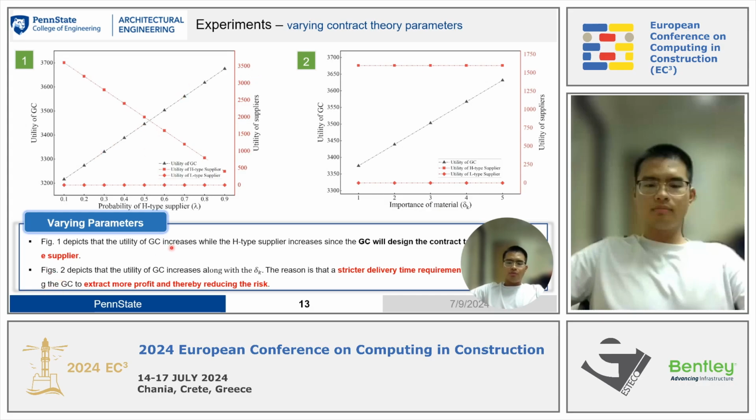And figure 2 depicts that the utility of GC increases along with the delta K. The delta K is like this one, this curve. And the reason is that with a strict delivery deadline requirement, the importance of the material, delta K, is higher, and a strict delivery deadline will be posted to the suppliers, and then the GC can extract more profit and also reduce the risk.